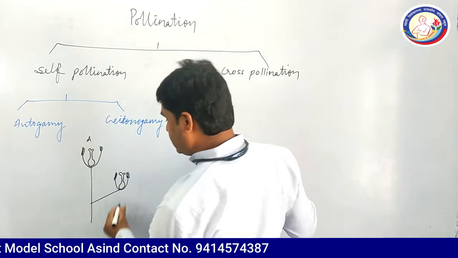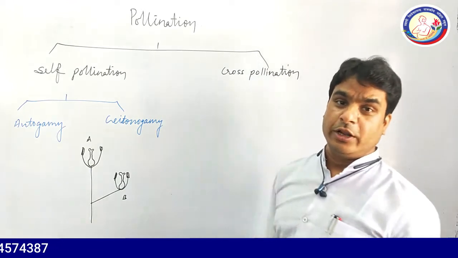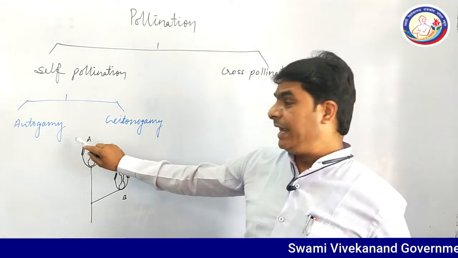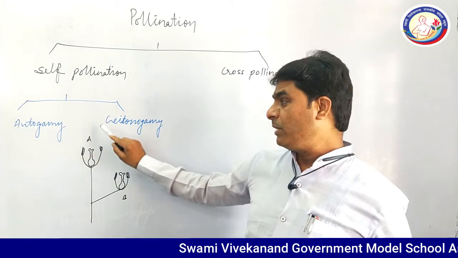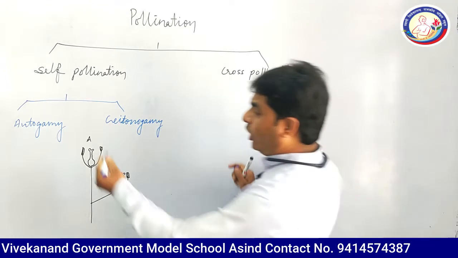This flower is B. The transfer of pollen grain from anther of flower A to stigma of flower A is known as autogamy.